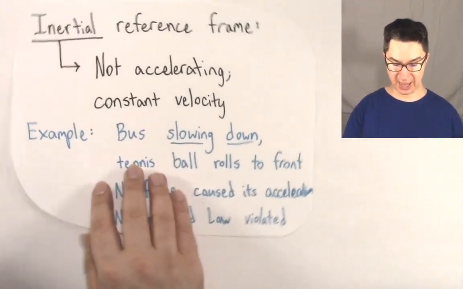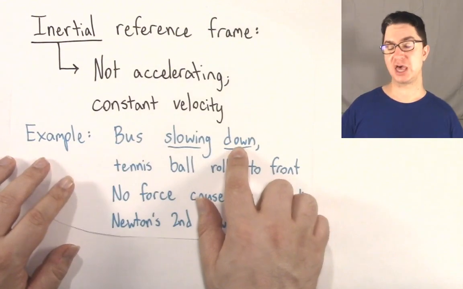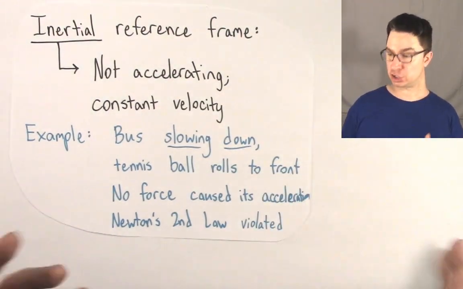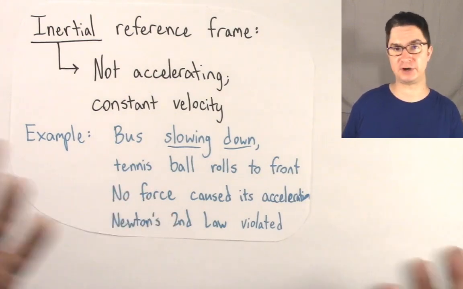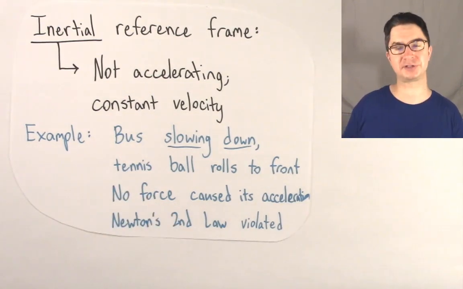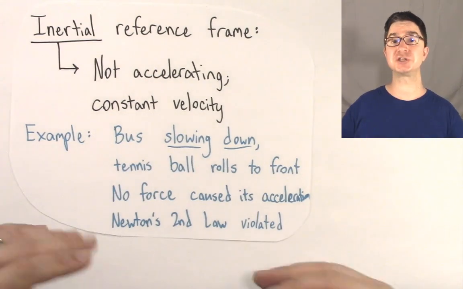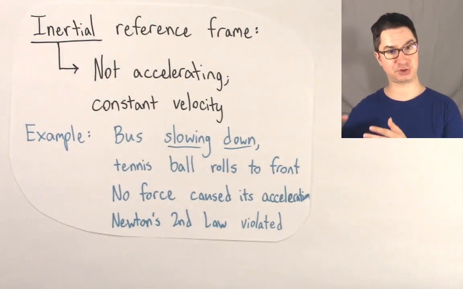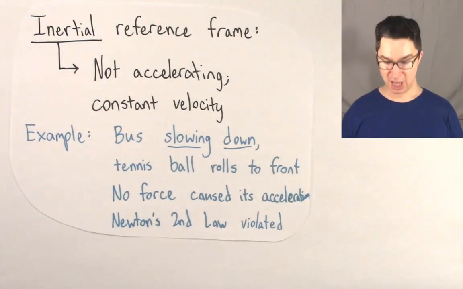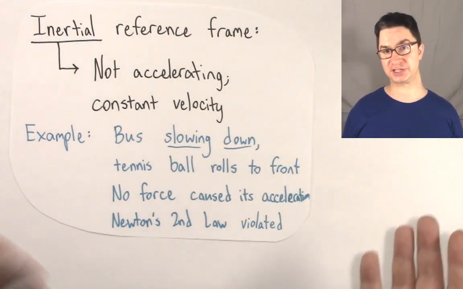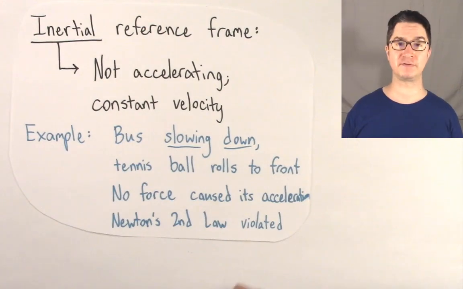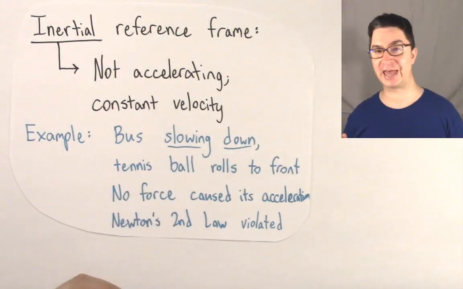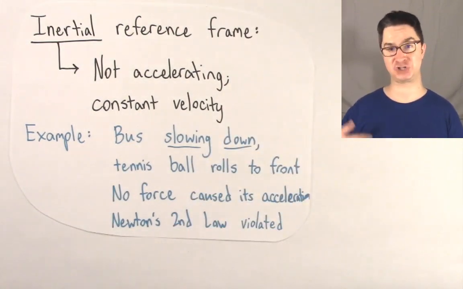So what if we had a bus that was slowing down? If you had a tennis ball on the floor of that bus and it was moving at a constant speed, you would expect the tennis ball, except for any bumps in the road, to stay relatively in the same place. But once the bus hits the brakes and starts to slow down, you're going to see that tennis ball start to move towards the front of the bus. Now, Newton's second law states that for any acceleration that you observe, there should be a force causing that acceleration. But there's no force magically acting on that tennis ball. We know that the tennis ball has inertia.